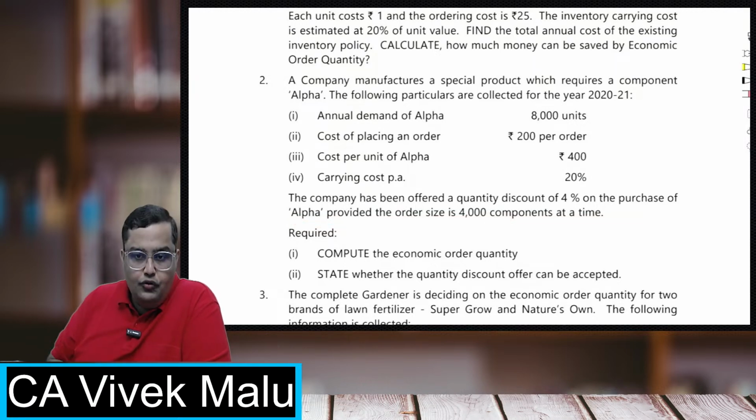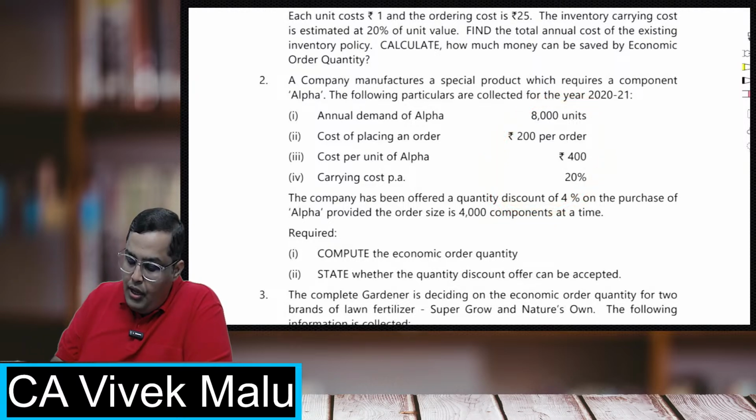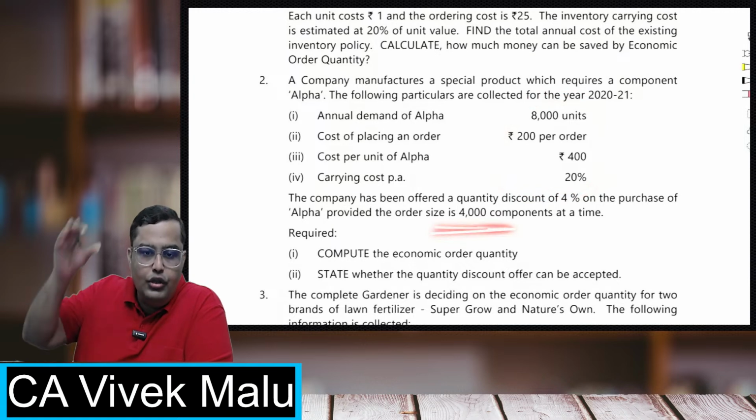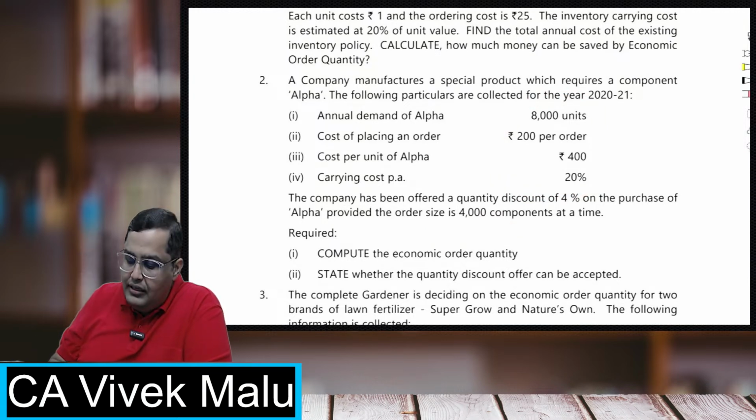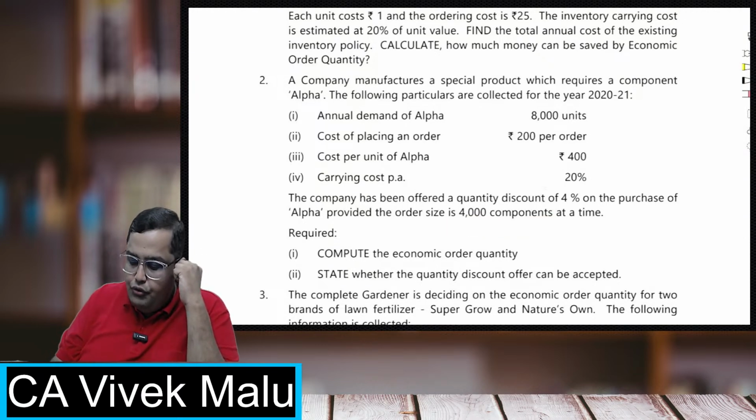How we will solve this question is, we'll be making 3 columns. Particulars, EOQ level, and an order size of 4,000 units, which is not the EOQ. So I'll calculate an EOQ for this. I'll make a column for the EOQ quantities. What will be the total cost? And then I'll make a column for this 4,000 units. I'll calculate the total cost for that also. And then I'll try to find the difference, which cost is higher, which is lesser, and I'll try to make the decision. I hope everybody is clear how you have to do this.